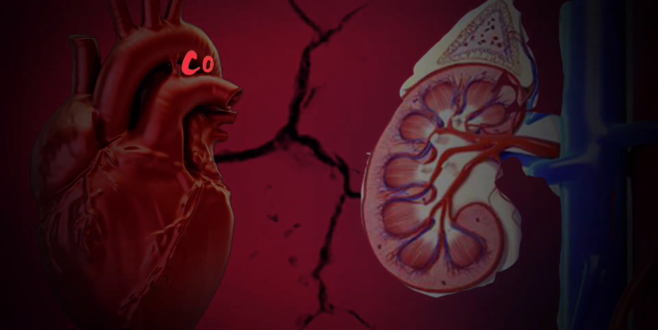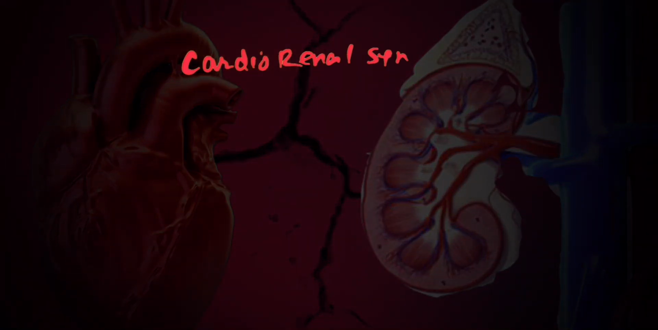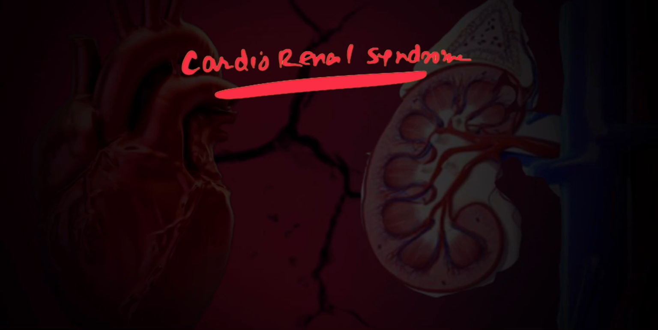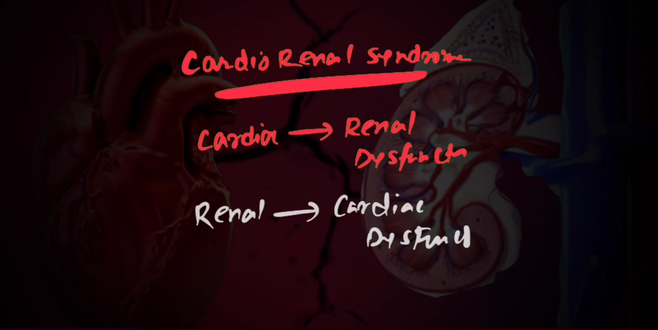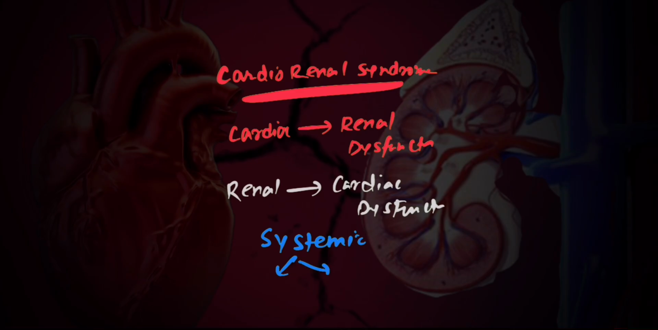In this video, we are going to discuss this important topic called cardiorenal syndrome. Broadly speaking, this refers to some cardiac pathology leading to renal dysfunction, or some renal pathology causing cardiac dysfunction, or say some systemic disorder causing both cardiac and renal dysfunction.